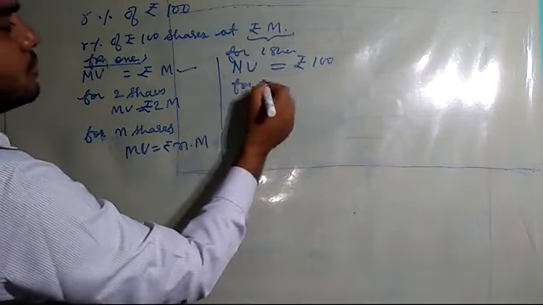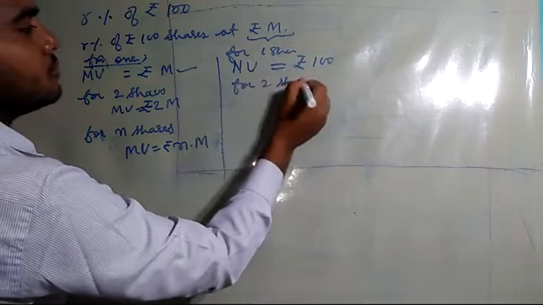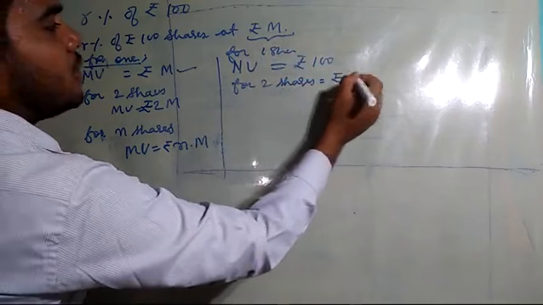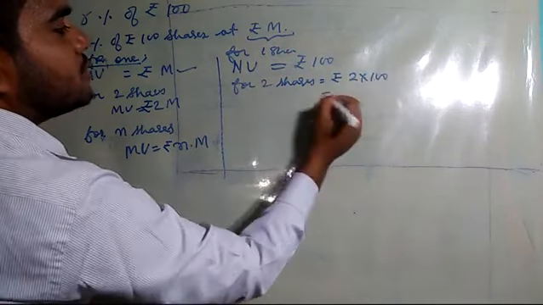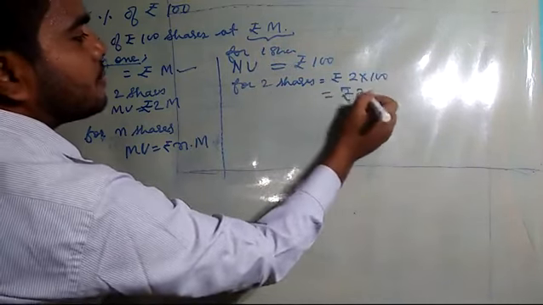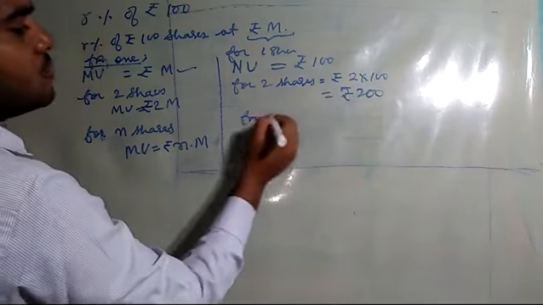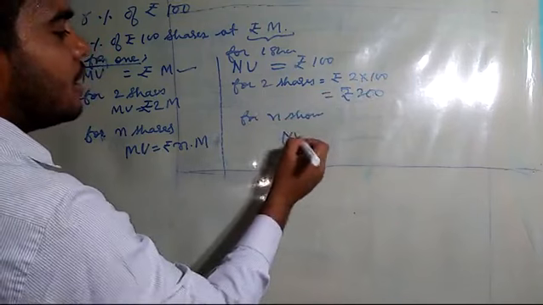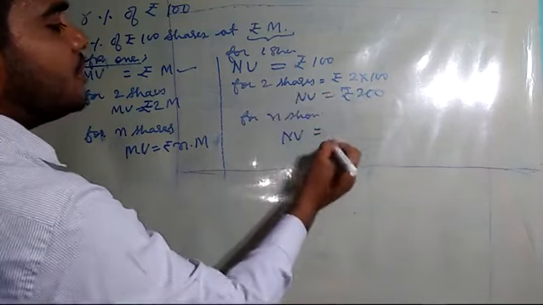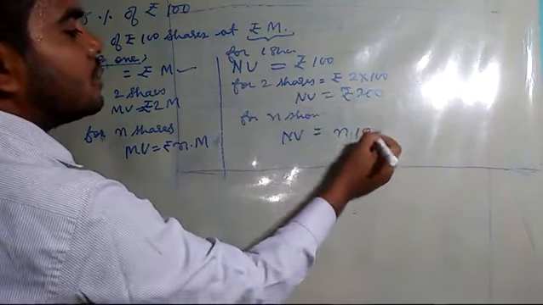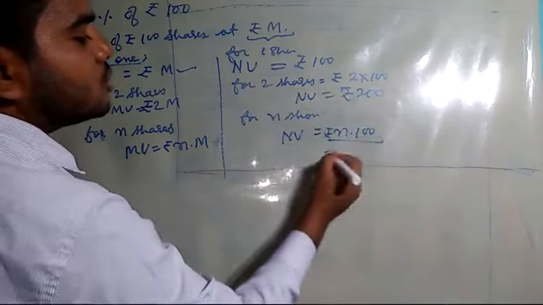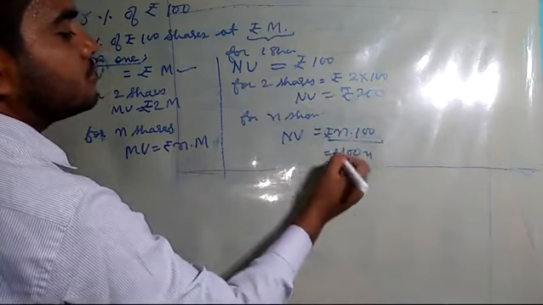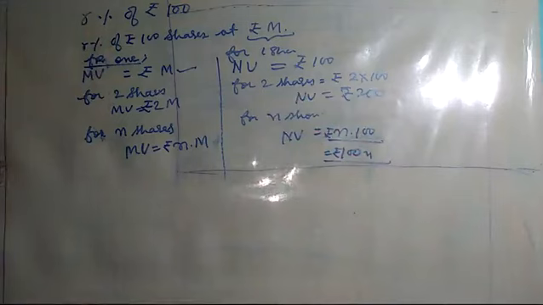For 2 shares, NV will be equal to 2 into 100, that means rupees 200. Likewise, for n number of shares, NV will be equal to n into 100 rupees, or you say 100n rupees. I hope it is clear.